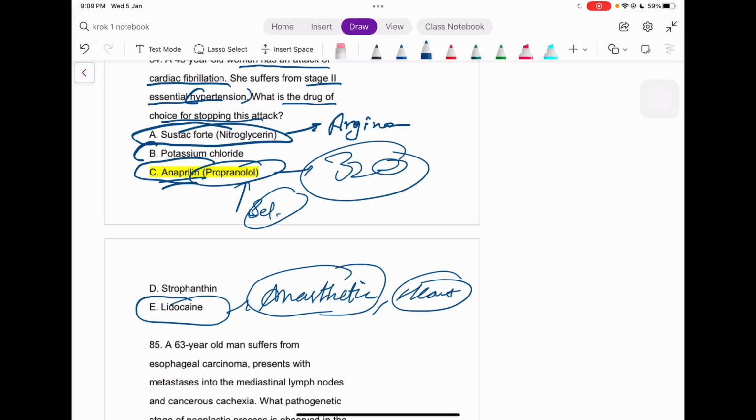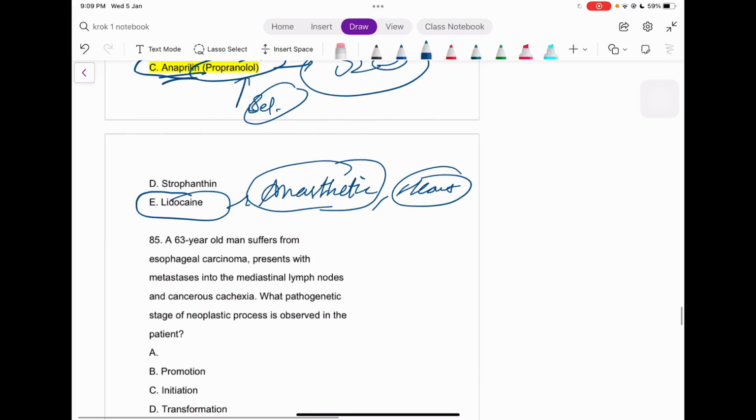Potassium chloride, no, we see this more in what cases, guys? Potassium chloride, that is what? It's where more magnesium or more calcium is present out here, okay? So just to decrease the force and contractility of the cell, right?